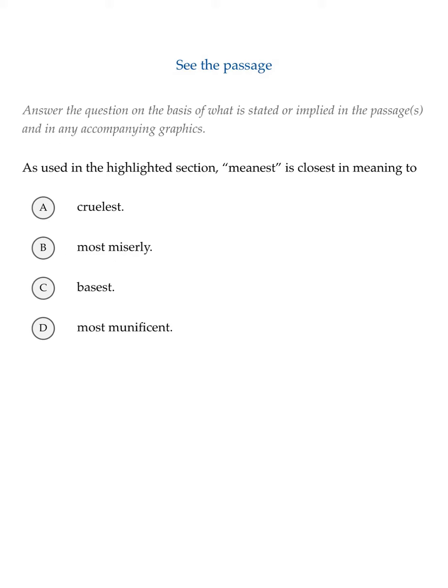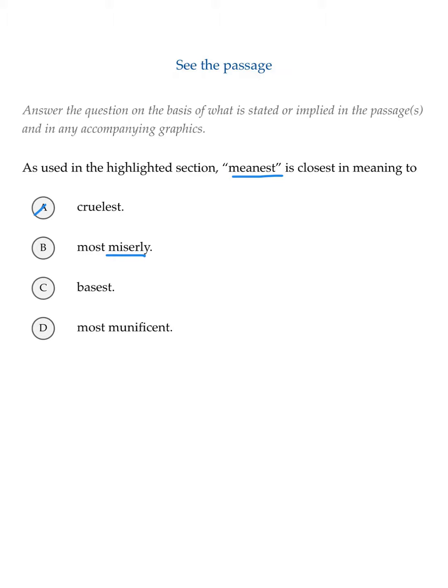Now that we know that meanest in the context of the passage means lowly and servile, we can start doing process of elimination and get down to the right answer. Cruelest we can eliminate because even though meanest might mean cruelest out of context, in context of the passage, we weren't talking about a cruel or harsh slave.